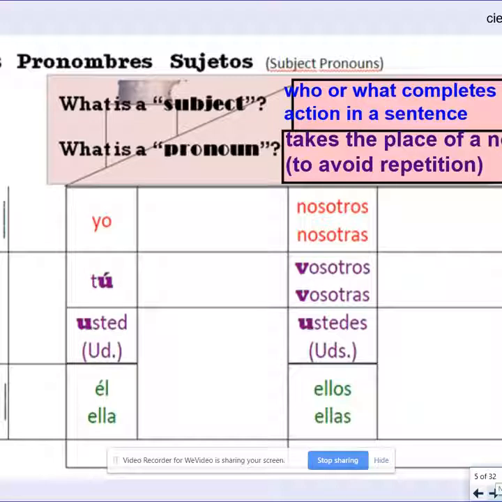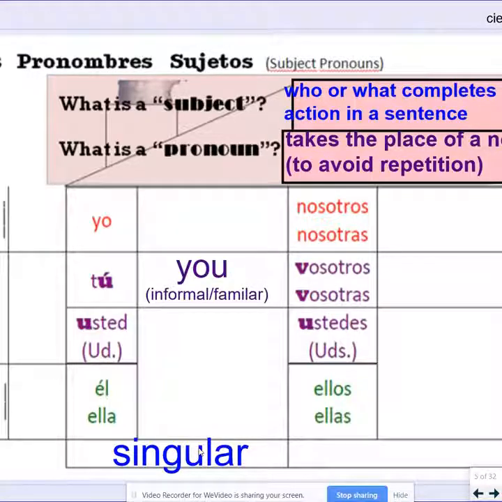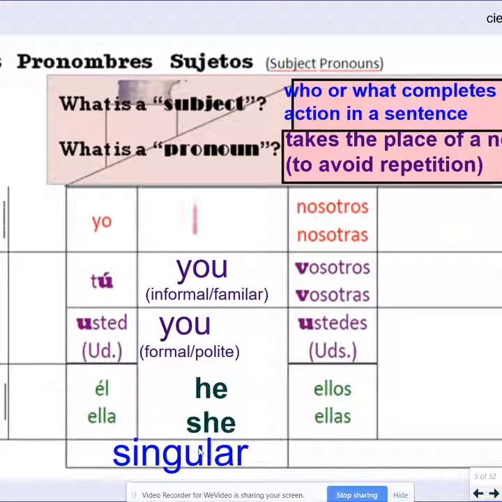So, this chart shows you the singular and the plural subject pronouns. We already discussed the singulars. We said once again, yo is I, tú is you informally, usted is you formal, él is he, and ella is she. Okay, so we use yo to talk about ourselves. That's first person, and we're talking about ourselves.